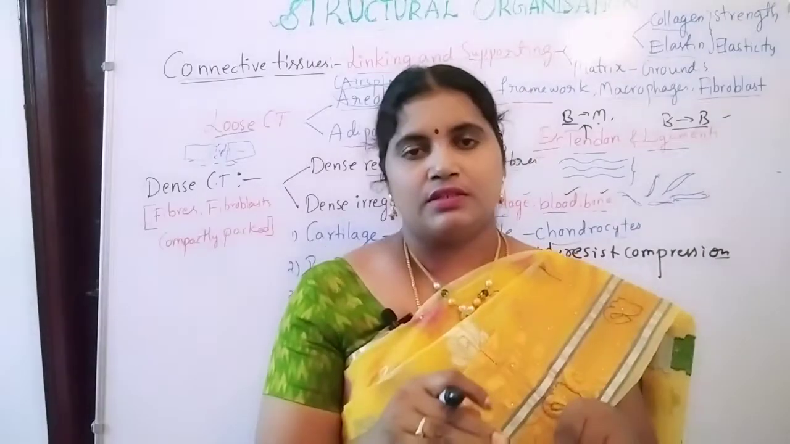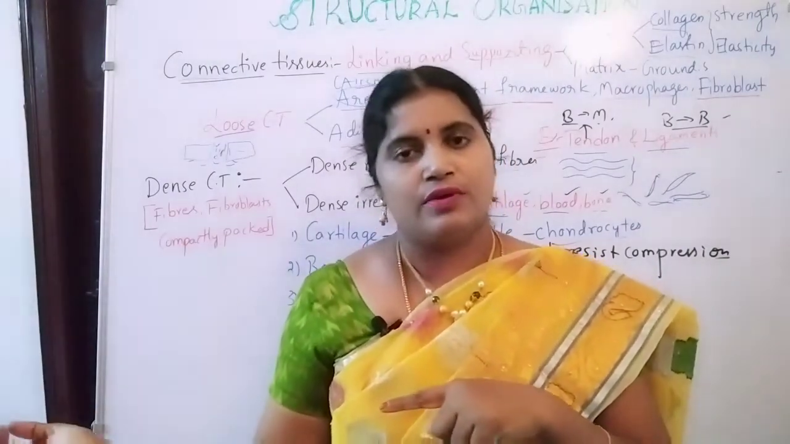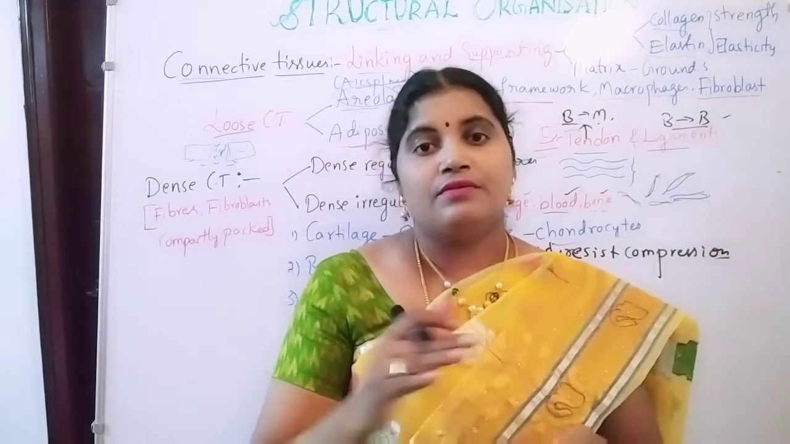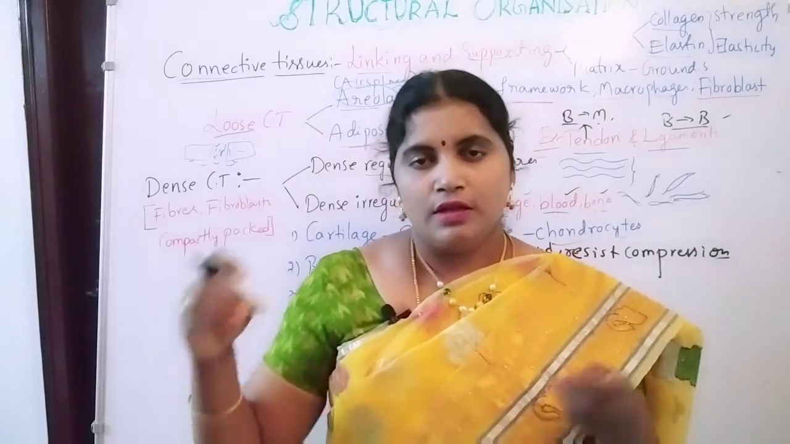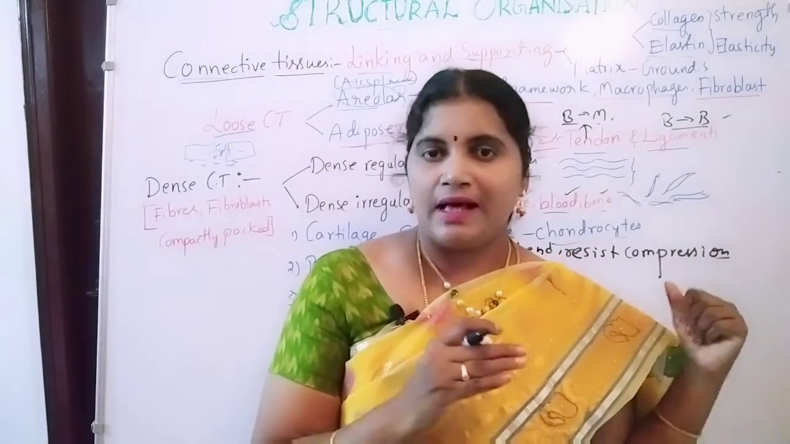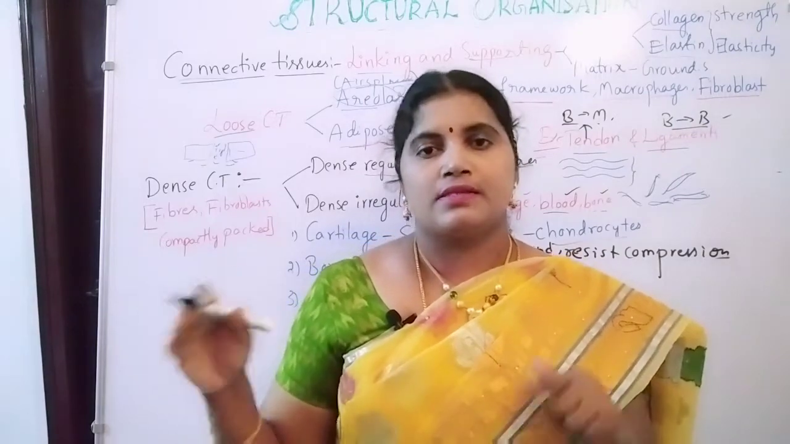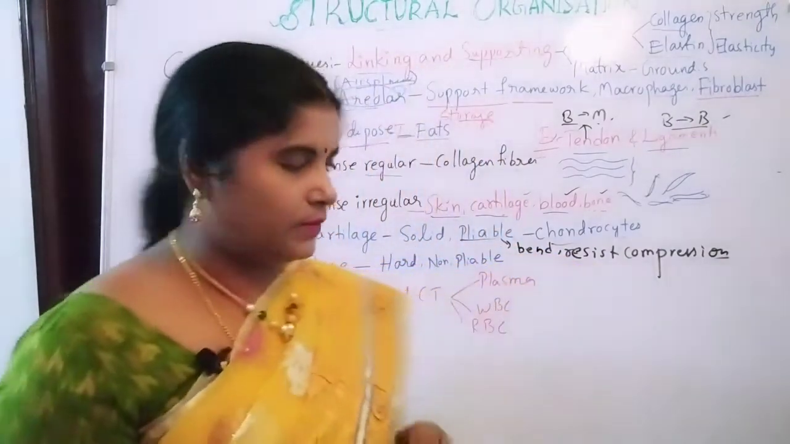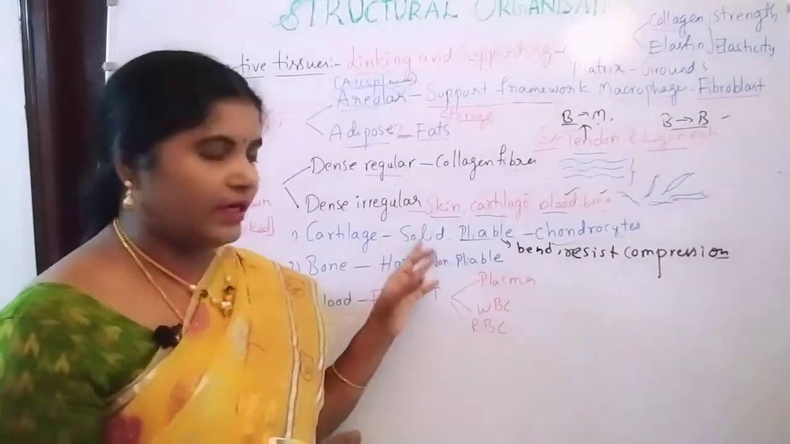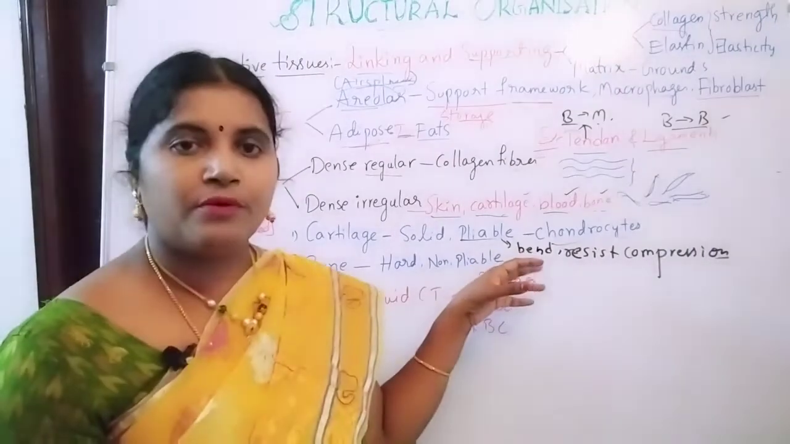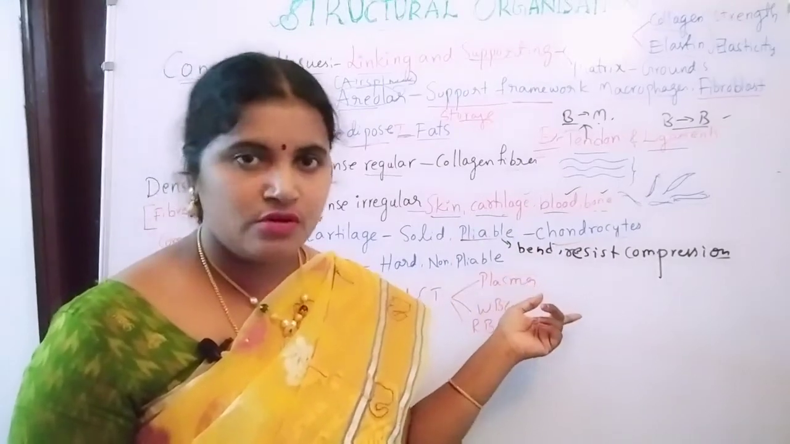Some cartilages in infants, when they grow into adults, are going to be converted into bones. So in the infant stage they will be cartilages, and later they are going to develop as bones. So that is about the cartilages. Cartilages are solid, pliable, they resist compression, and are secreted by the chondrocytes.